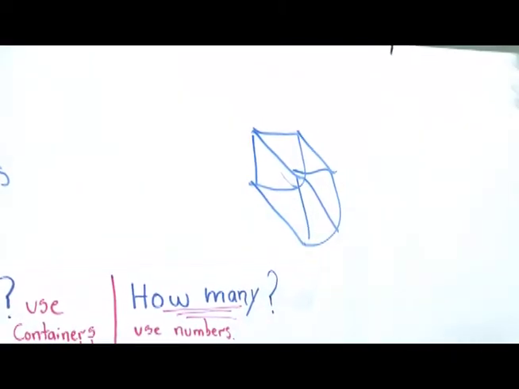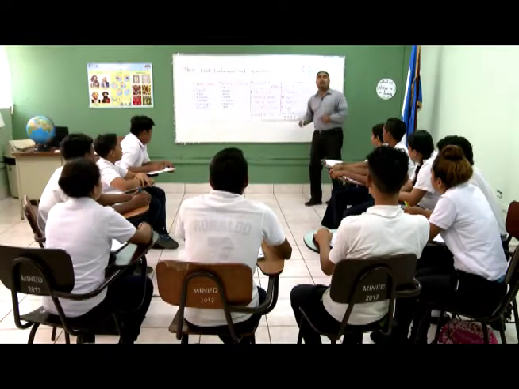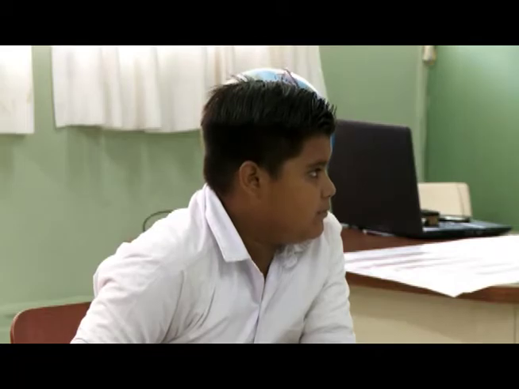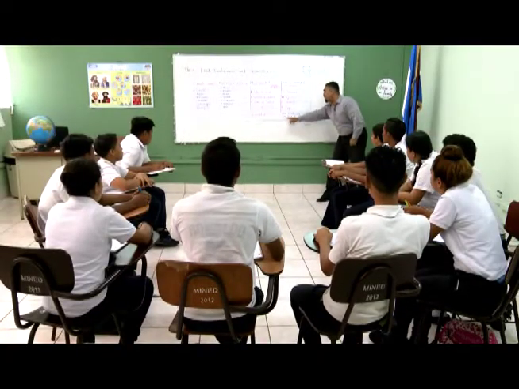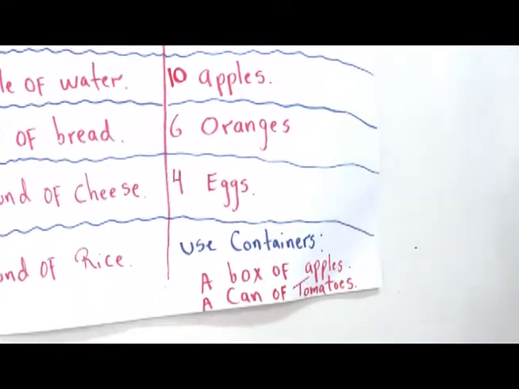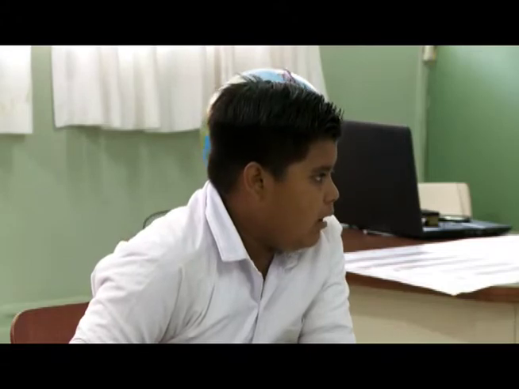Okay, a box. People say box, but it's not box, it's box. Repeat after me, box. Box. Very good. So, when we talk about containers, we can say a box of apples. Repeat after me, a box of apples. A box of apples. Good.